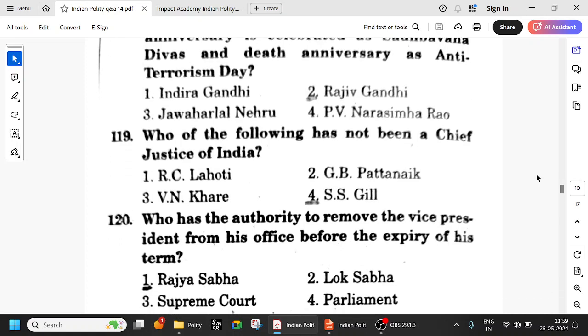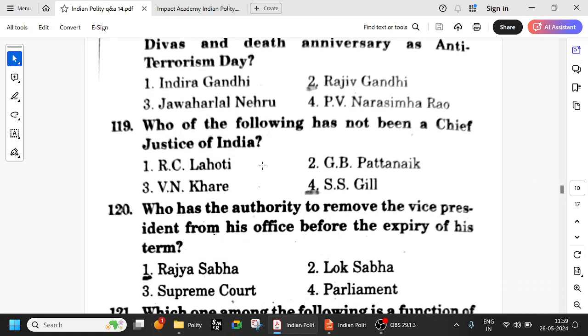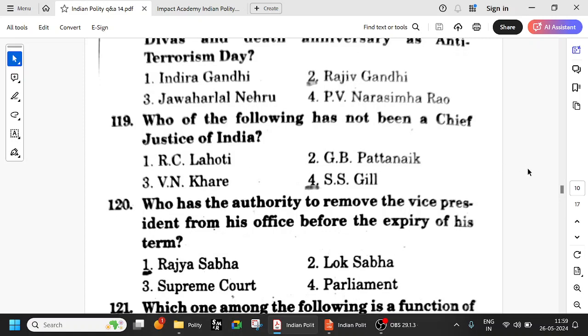Who of the following has not been a Chief Justice of India? So, R.C. Lahoti, V.N. Khare, and G.B. Patnaik. They are all Chief Justice of India. Okay, they have acted as Chief Justice of India. Okay, first one is Mr. Kania, H.J. Kania, if I am not wrong. S.S. Gill has not been a Chief Justice of India. These other three are Chief Justice of India.